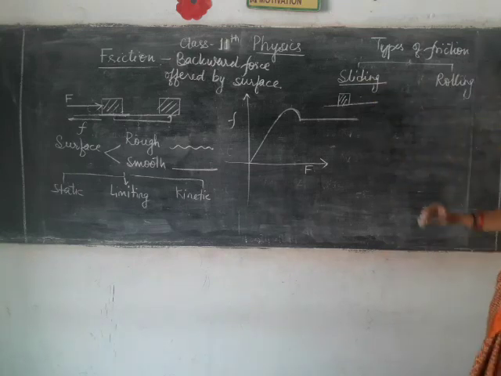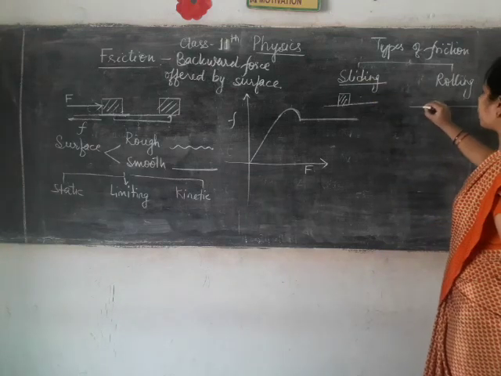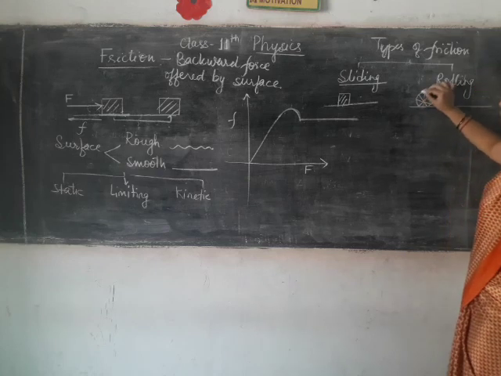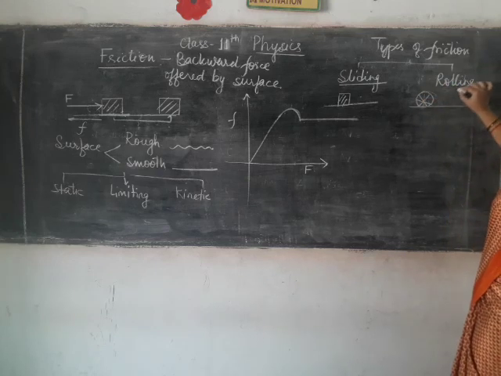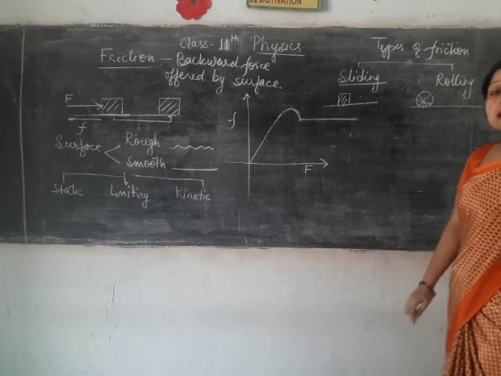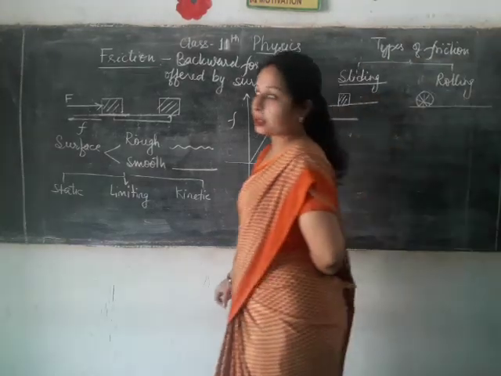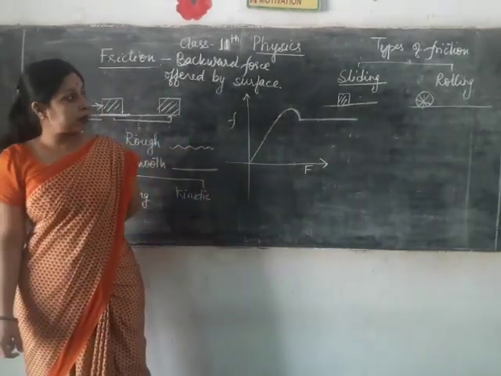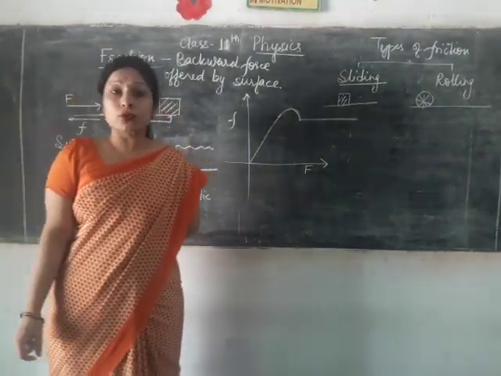But if an object rolls on a surface, suppose this is a vehicle and the vehicle starts moving, rolling on that surface, then it is called rolling friction. Rolling friction is less and sliding friction applies more force.